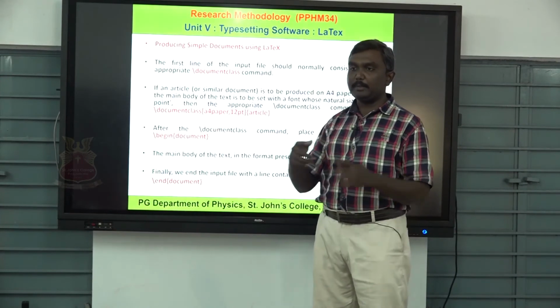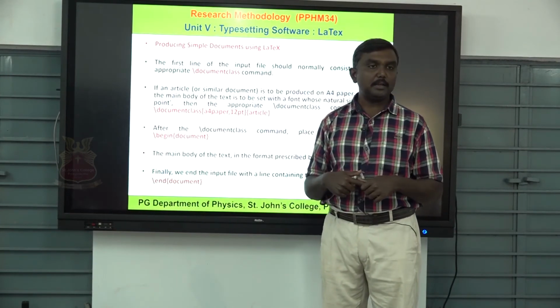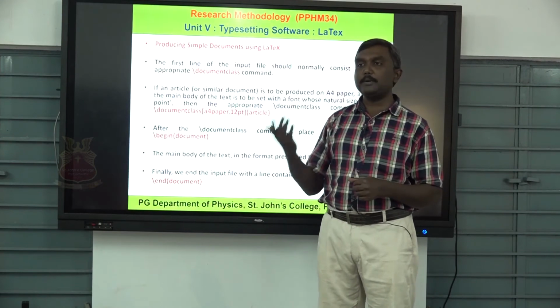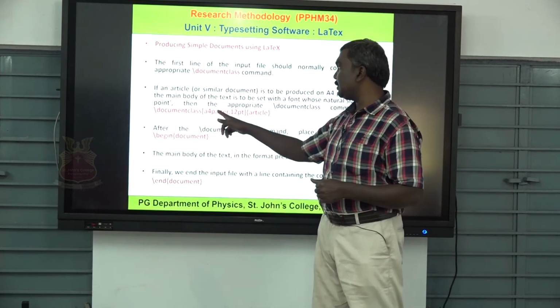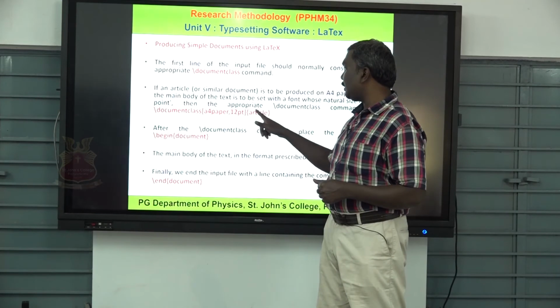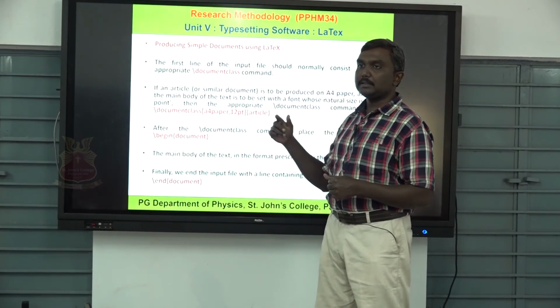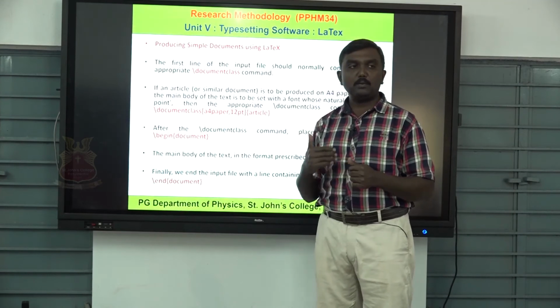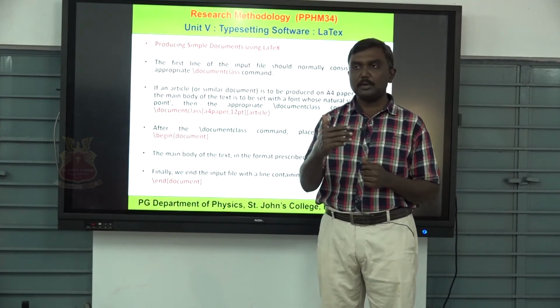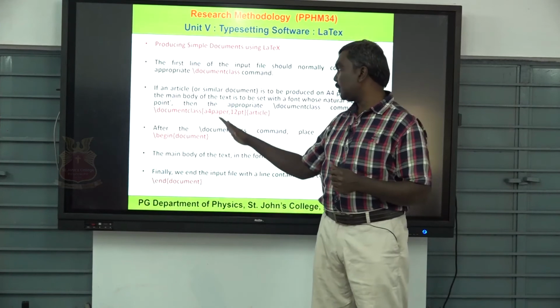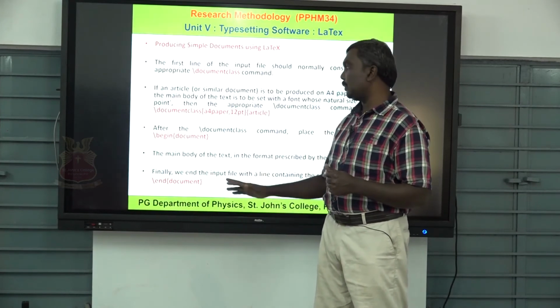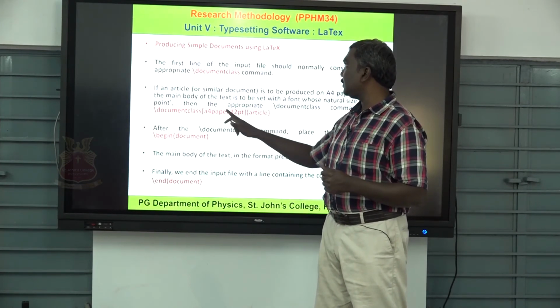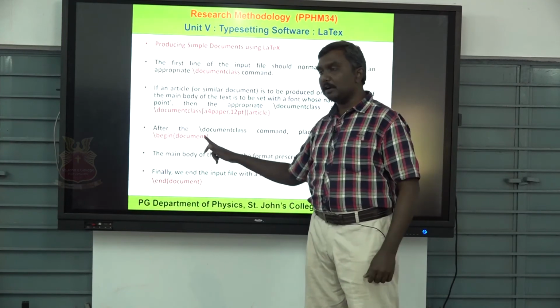In our ordinary paper, we are using A4 paper, or if you want to prepare for A3, you can change it. Then the font size, and also we can change the entire format, whatever you wish to include. After finishing this command, you should put the next command, begin document.